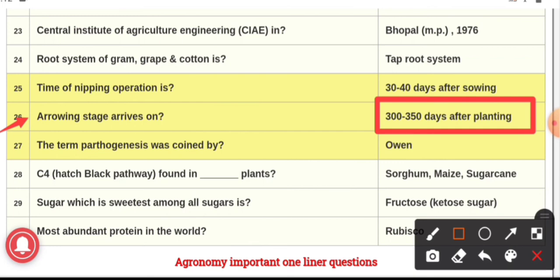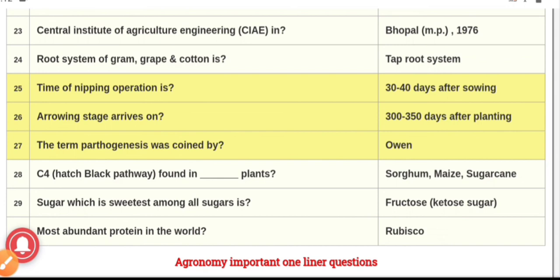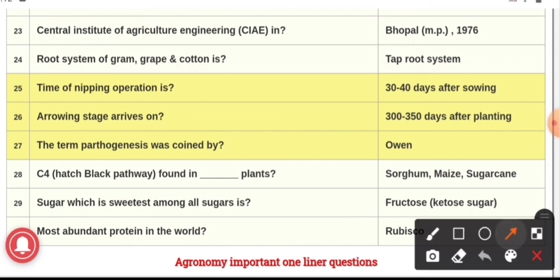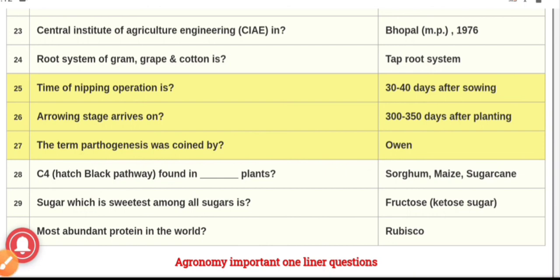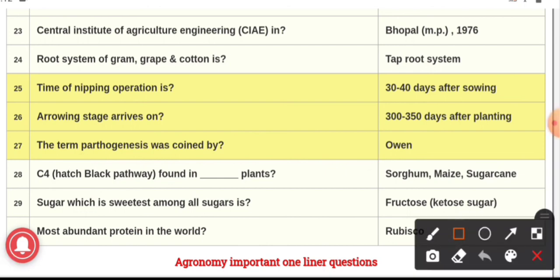Question number 27. The term parthenogenesis was coined by, and the answer is Owen. Question number 28. C4, that is the Hatch and Slack pathway, is found in which crop, and the answer is sorghum, maize and sugarcane. All these crops show the C4 cycle, which is also known as Hatch and Slack pathway, and this C4 cycle shows the Kranz anatomy.